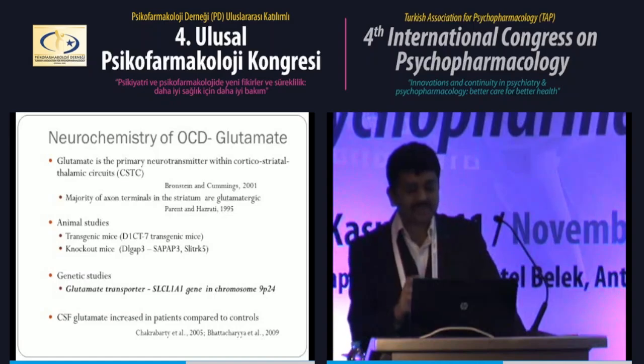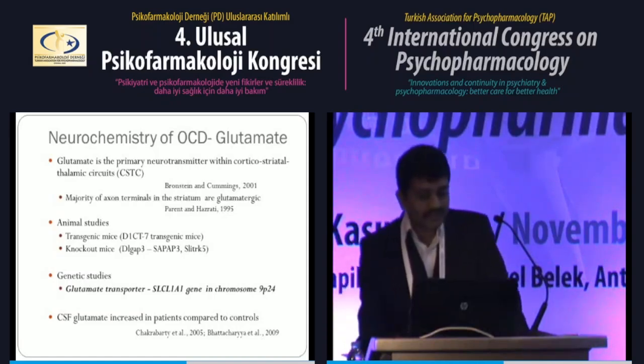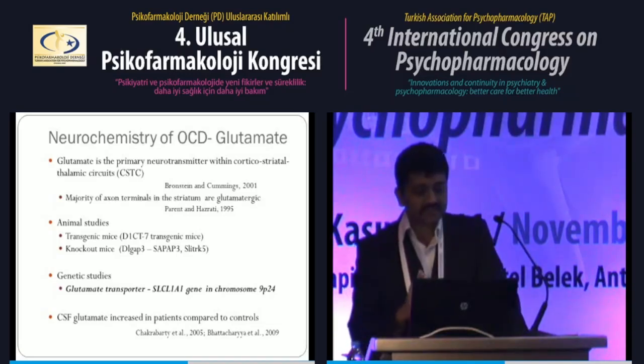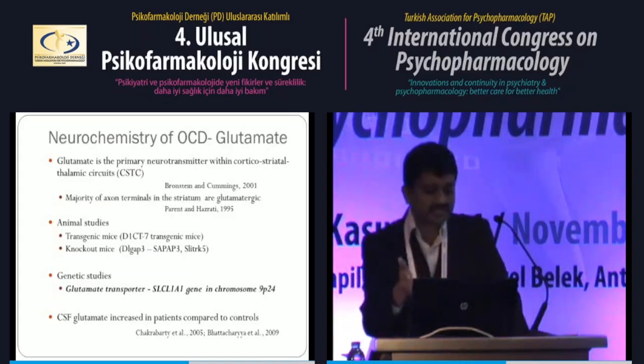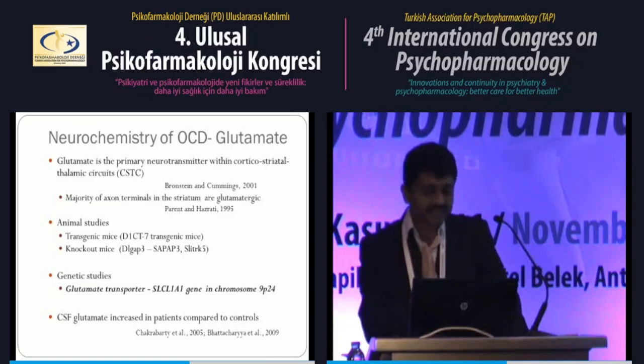So there's a possibility of a glutamatergic role in OCD. In animal models, similar to dopamine, it has been found that certain animal models which are either transgenic or have certain genes removed show that an increase in glutamate levels is associated with certain repetitive behavior.